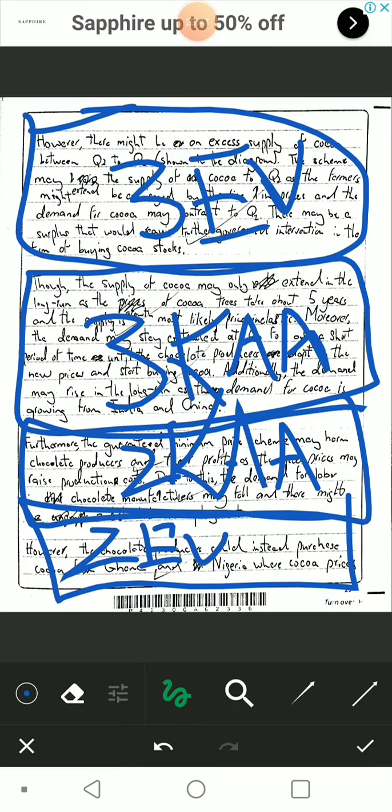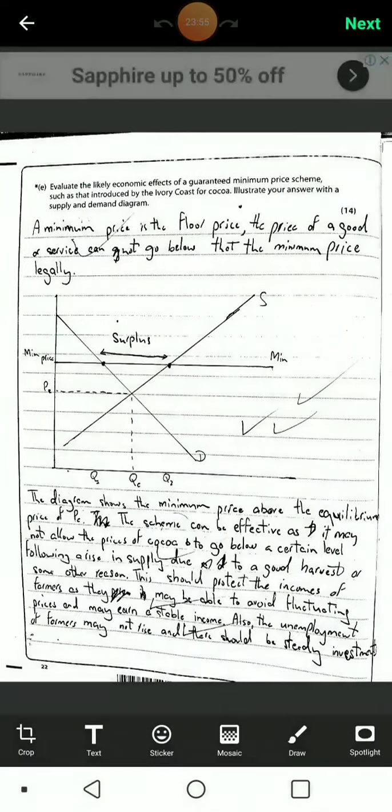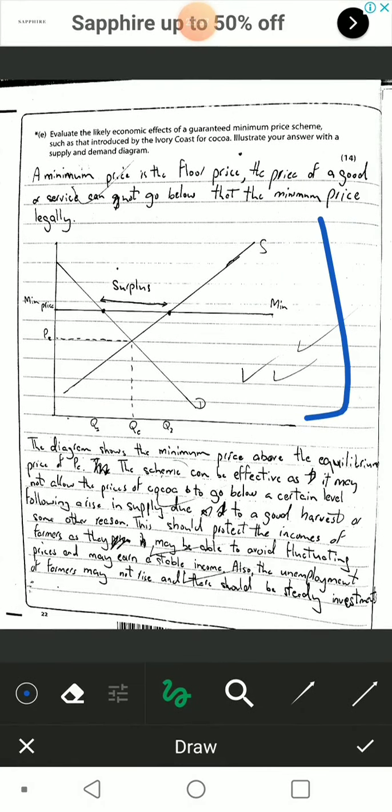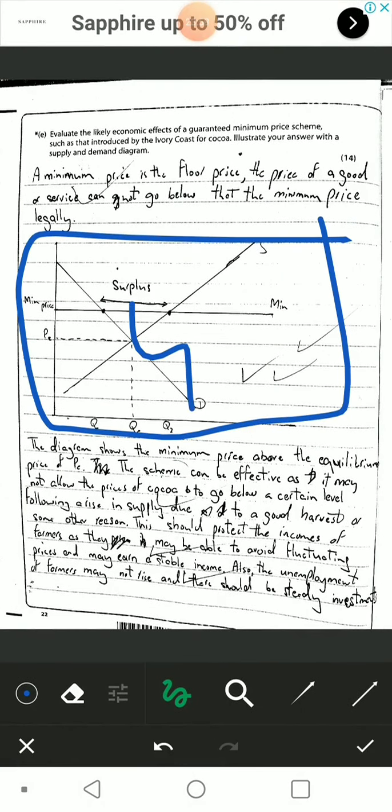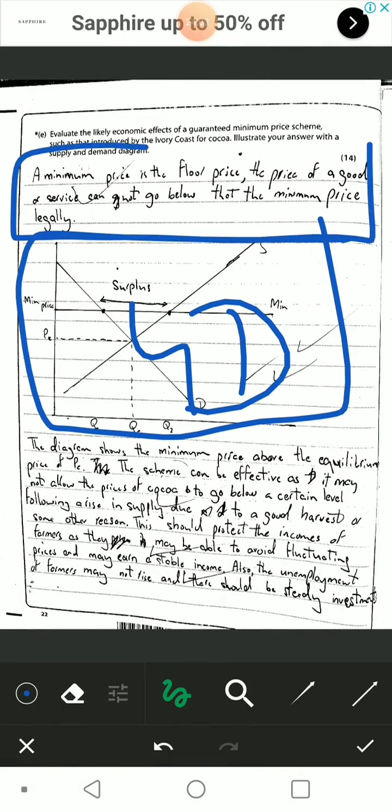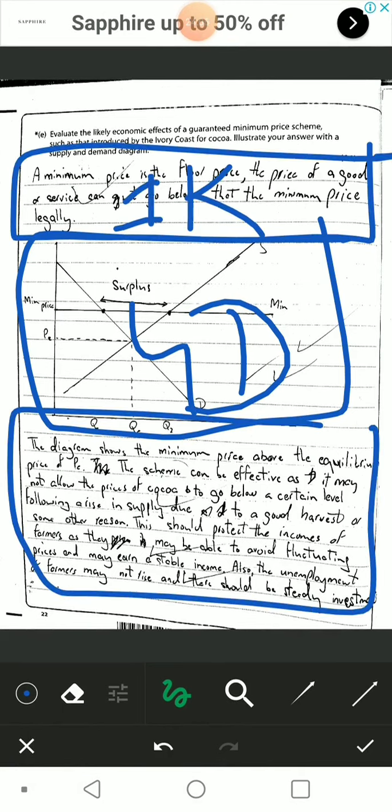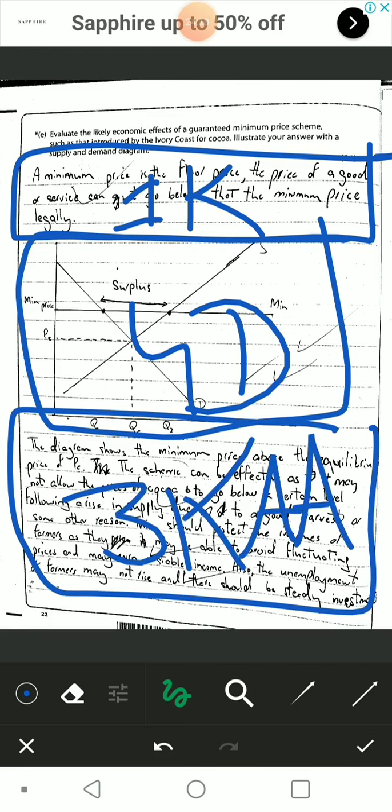All in all, this is 3, 3, 6, and 4. So 10 marks. And the first page, 4 for diagram, 1K here, 3K here. That's 8 more marks, so 10 plus 8, that is 18 marks. And that is how you do a mini essay.